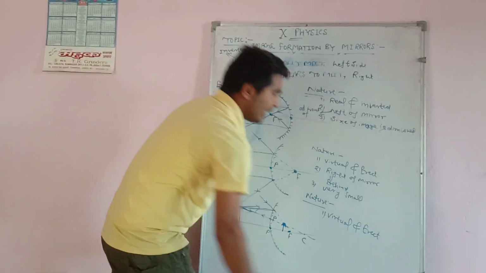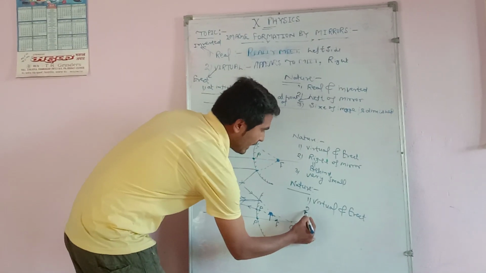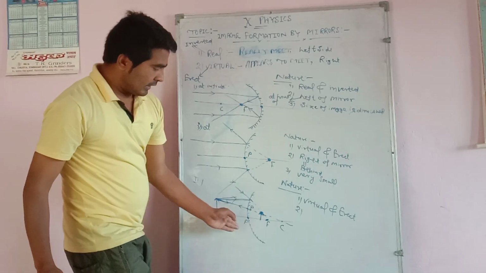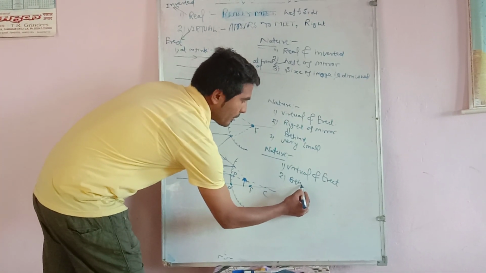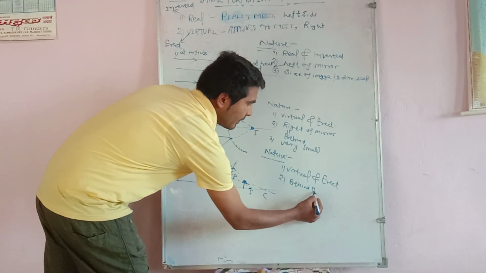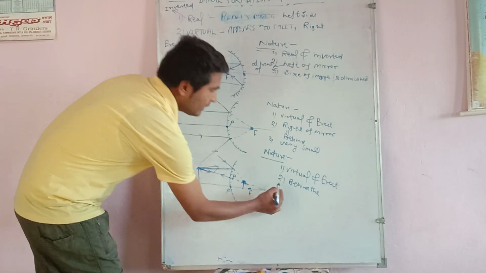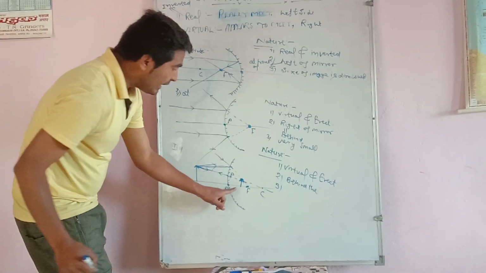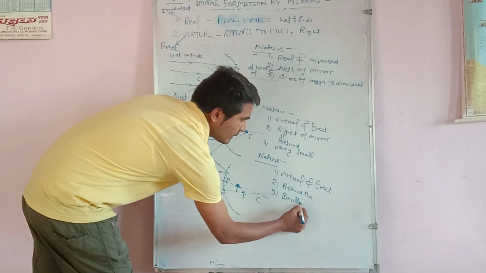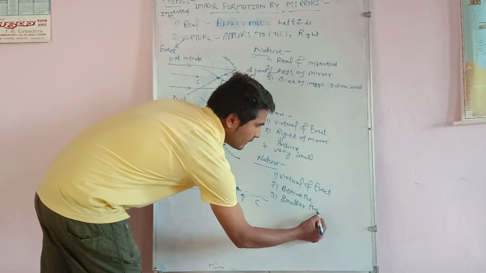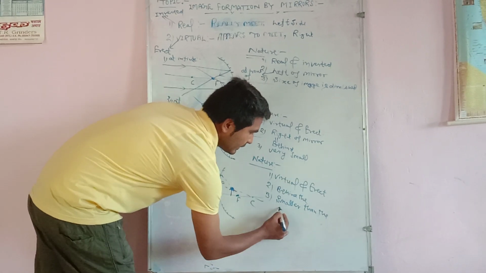Virtual and erect. Second, right of the mirror means behind the mirror. And third, the image is smaller than the object.